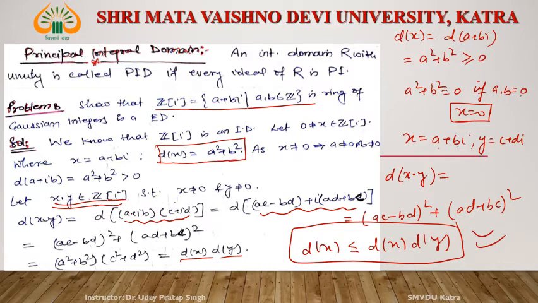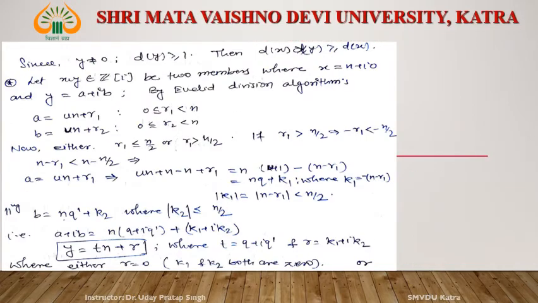Now come to the condition number 6. If X and Y belong to Zi, then consider two numbers. For simplicity, let us take X is equal to n plus I0, that is n, and Y is equal to a plus I into b. What is the relation between a and b? If we divide a by n, then this is n into q1 plus r1, and b is equal to n into q2 plus r2.